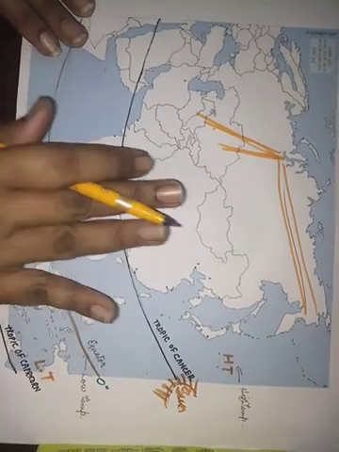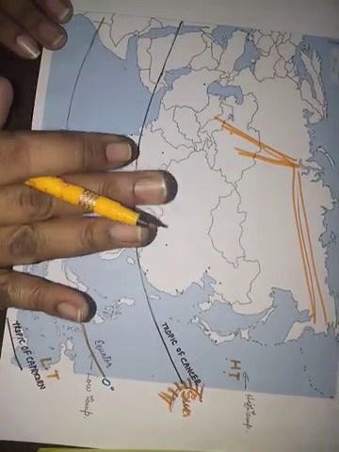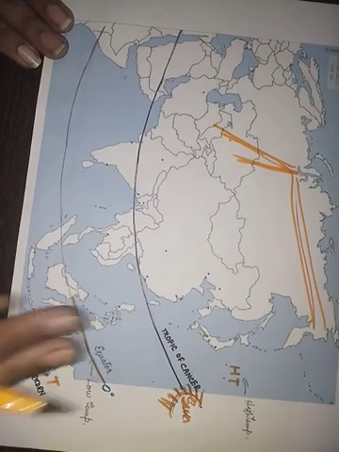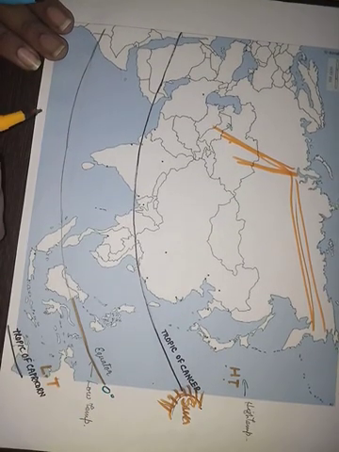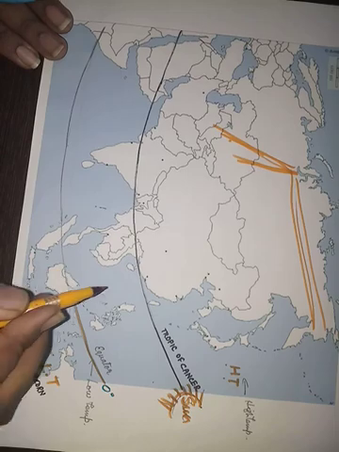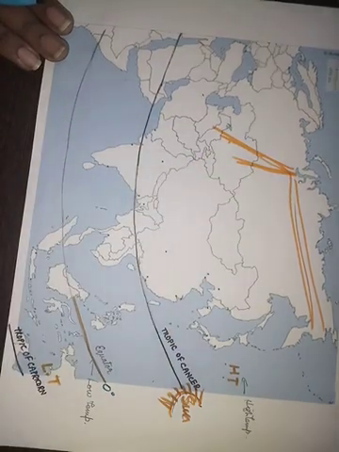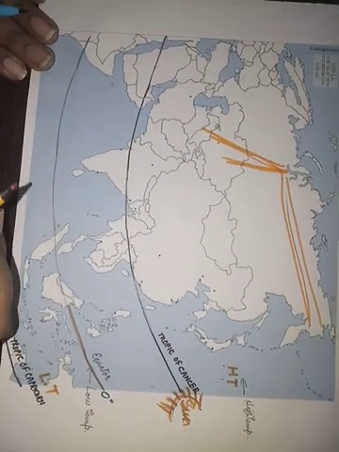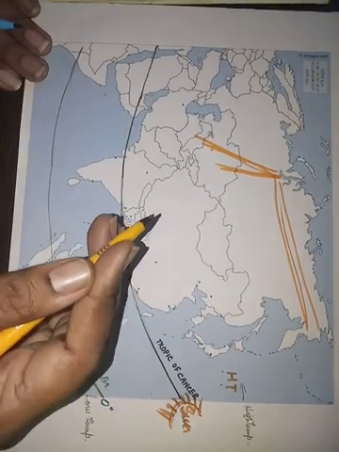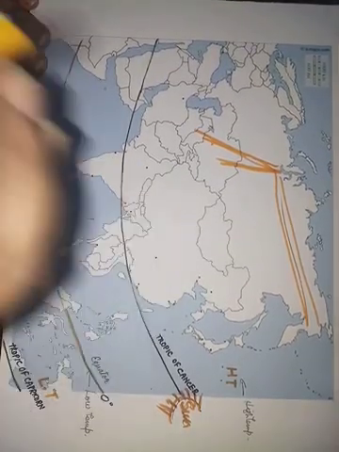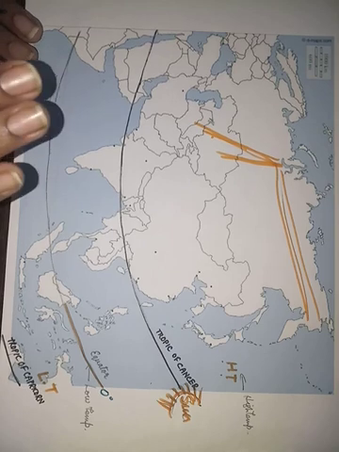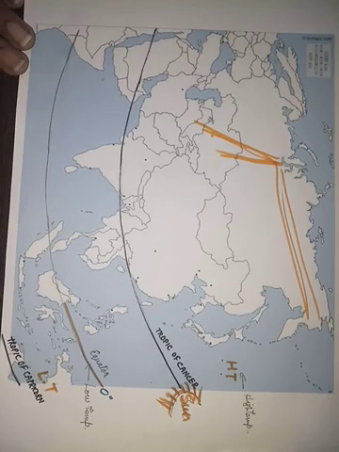Fine. Now this is the variation of climate, and what is the factor? The factor is latitude. I hope this much is very clear. So as we move away from 0 degrees, that is the equator, what will happen? Definitely the temperature will keep on changing. Fine. Then the next factor is distance from the sea.